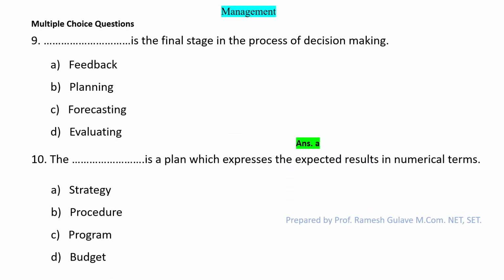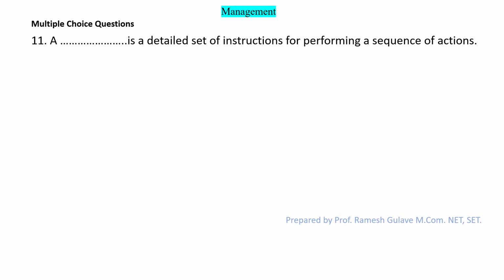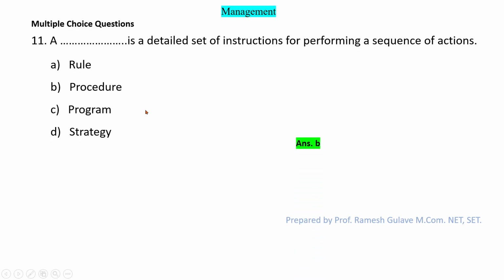So the budget is a plan which expresses the expected results in numerical terms, right? So option D is the right answer. Next question says a dash is a detailed set of instructions for performing a sequence of actions. So now let us discuss the options. Rule? No, rules are basically conditions for behavior expected in particular conditions. But procedure, yes, procedure is a detailed set of instructions, right? So here option B is the right answer.